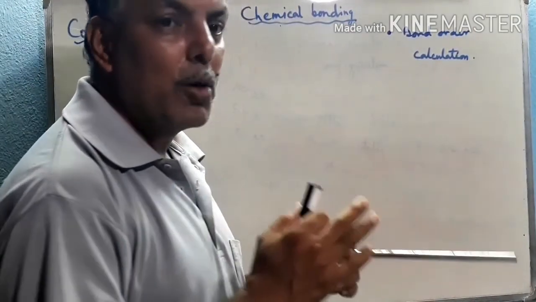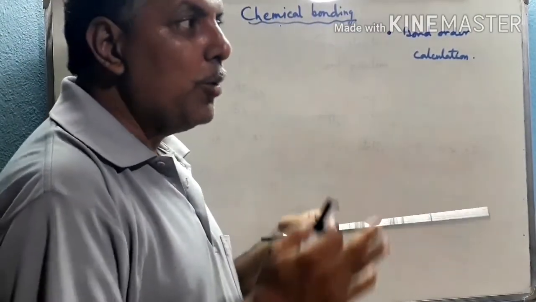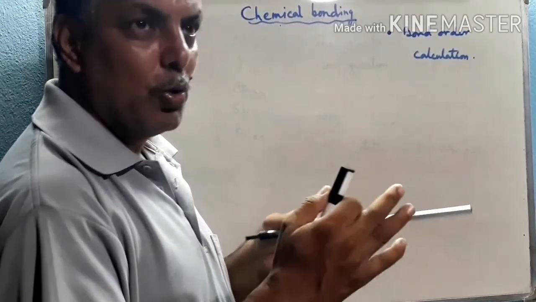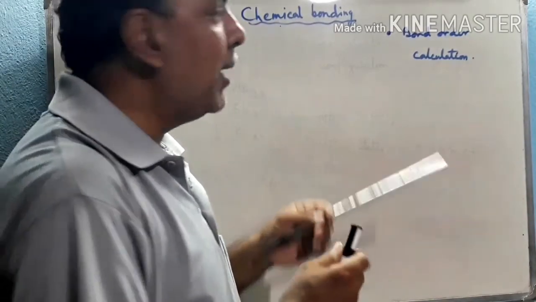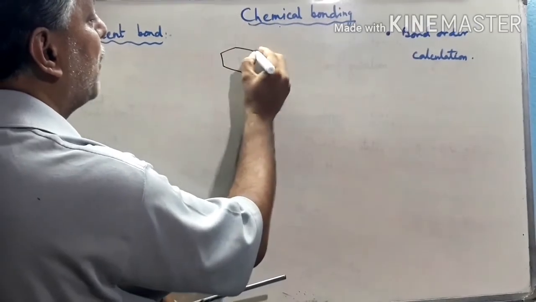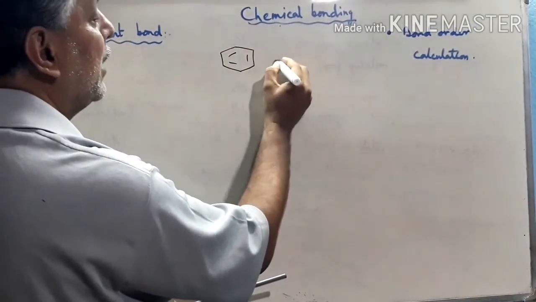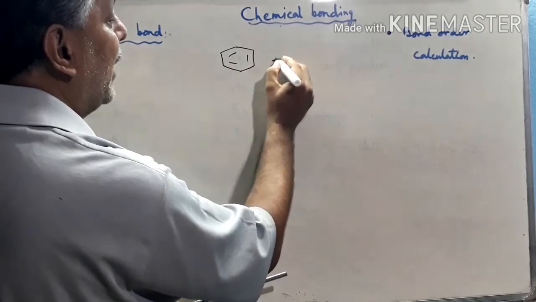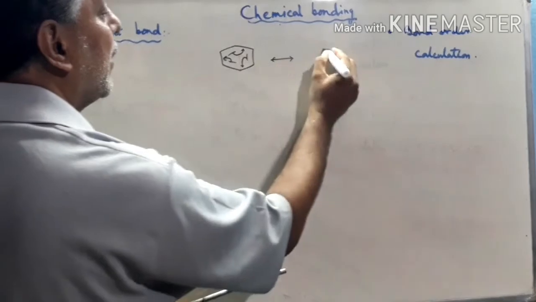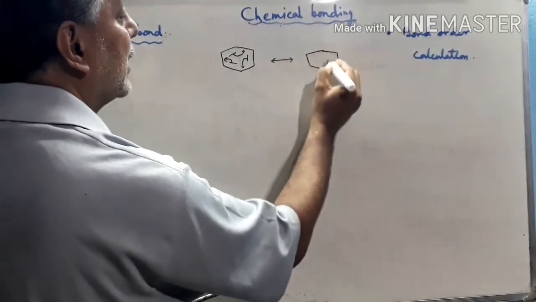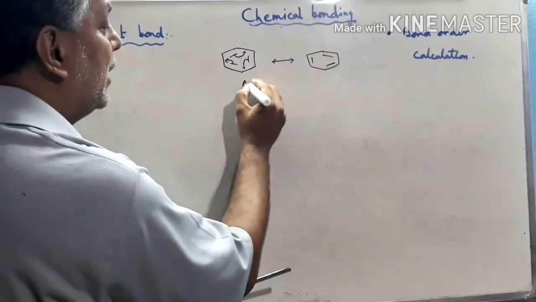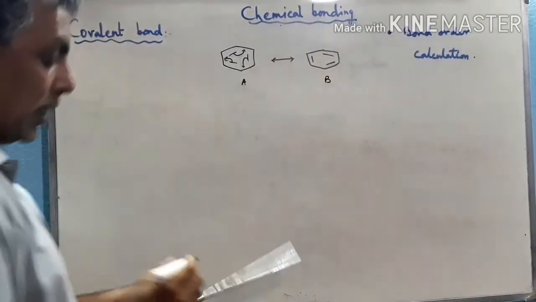Bond order means the number of bonds formed between 2 atoms. Where a single bond occurs like HCl, or a double bond occurs like O double bond O, the number of bonds is fixed. But in case of resonance, like benzene, this is the structure of benzene. But benzene enjoys resonance stability, so it readily converts to the other structure like this. Now these two are the resonating structures of benzene. One is denoted by A, the other by B.